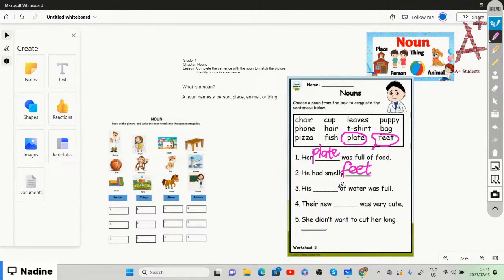His what of water was full. All right, so we're gonna choose his cup, right? Was full. So it's basically his cup was full of water. So we're gonna say his cup of water was full.